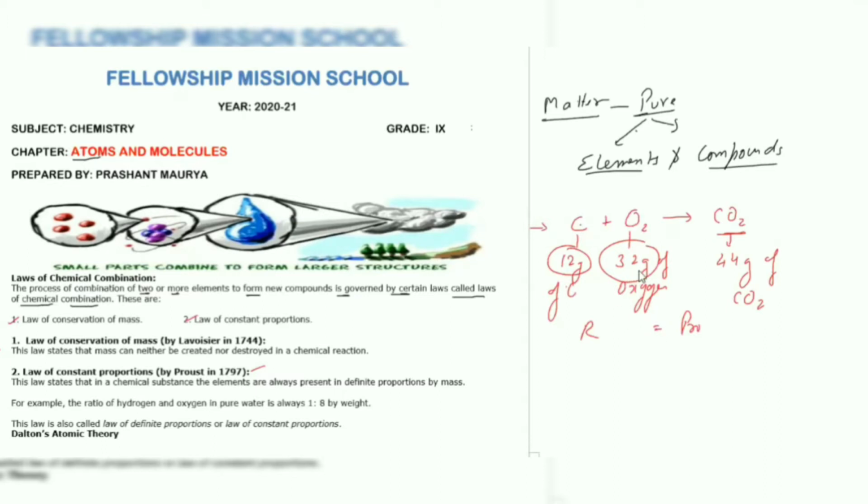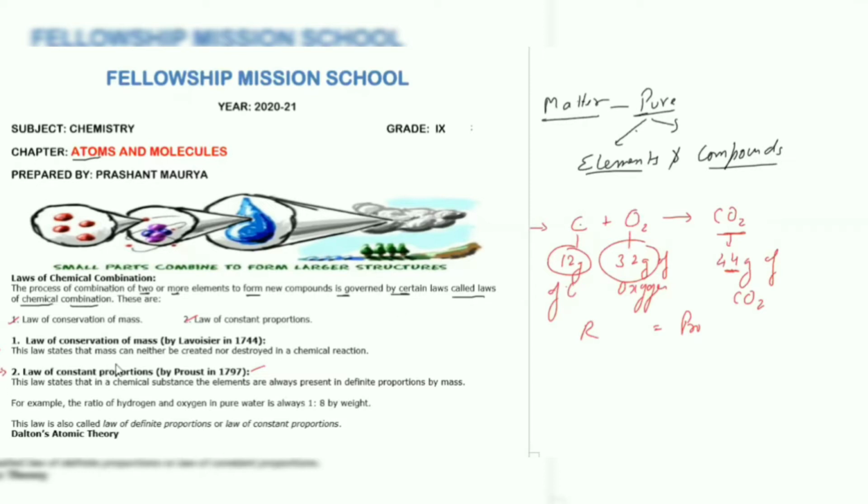No mass during a chemical reaction is destroyed, and new mass cannot be created. Whatever the mass, it will always remain constant, although it can be transformed from one form to another. Or you can say here 12 grams of carbon and 32 grams of oxygen combined and gave us 44 grams of CO2. But with respect to weight, the mass remains constant. This is known as the law of conservation of mass.